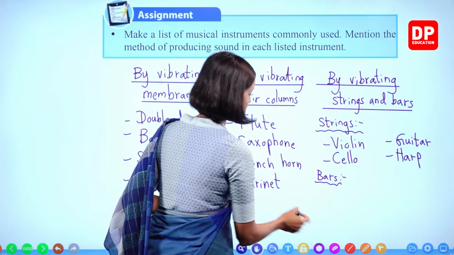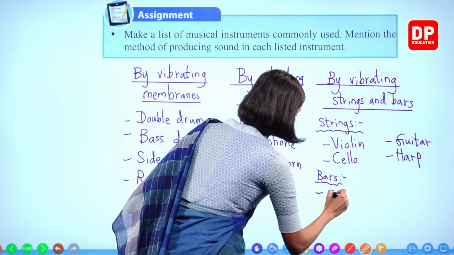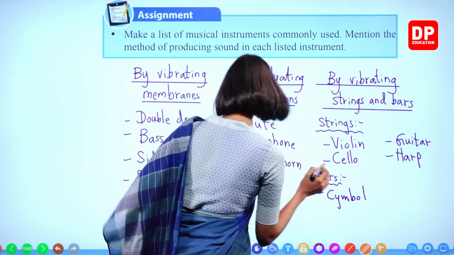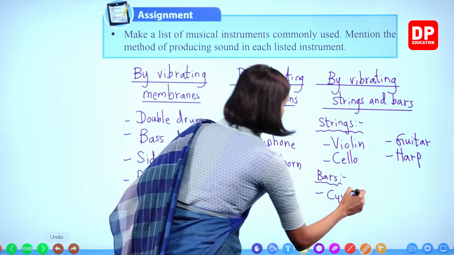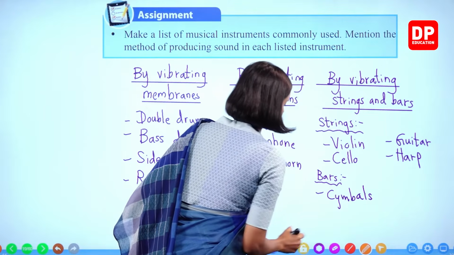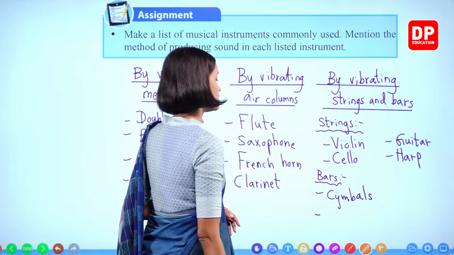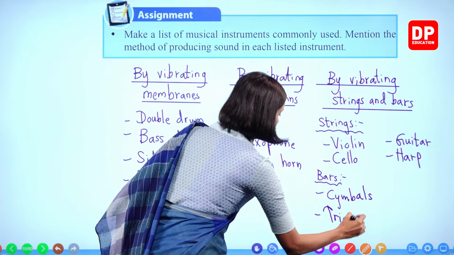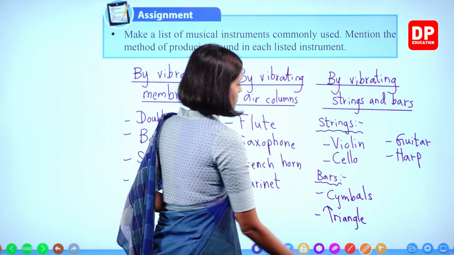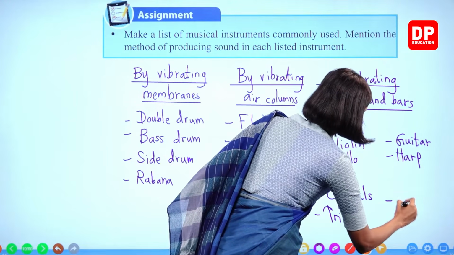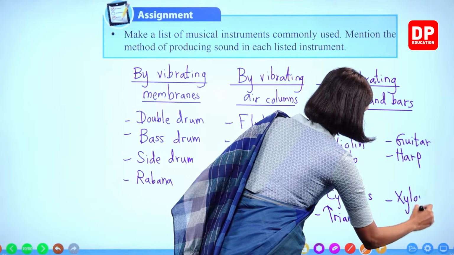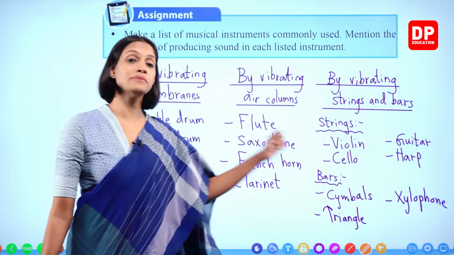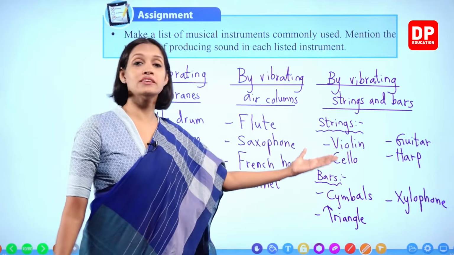You can write cymbals, and you can write triangle, xylophone. You can write other examples as well. Read books and find other examples too.